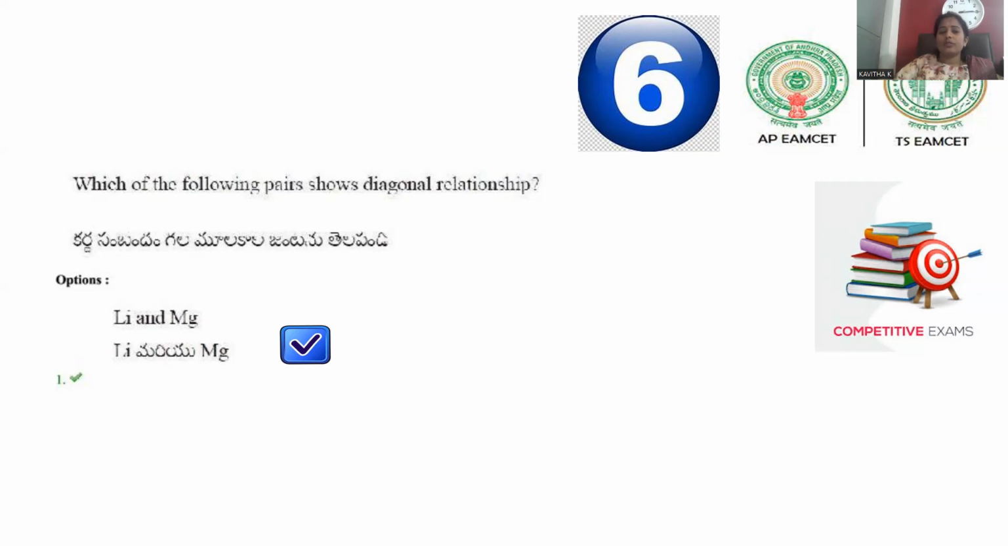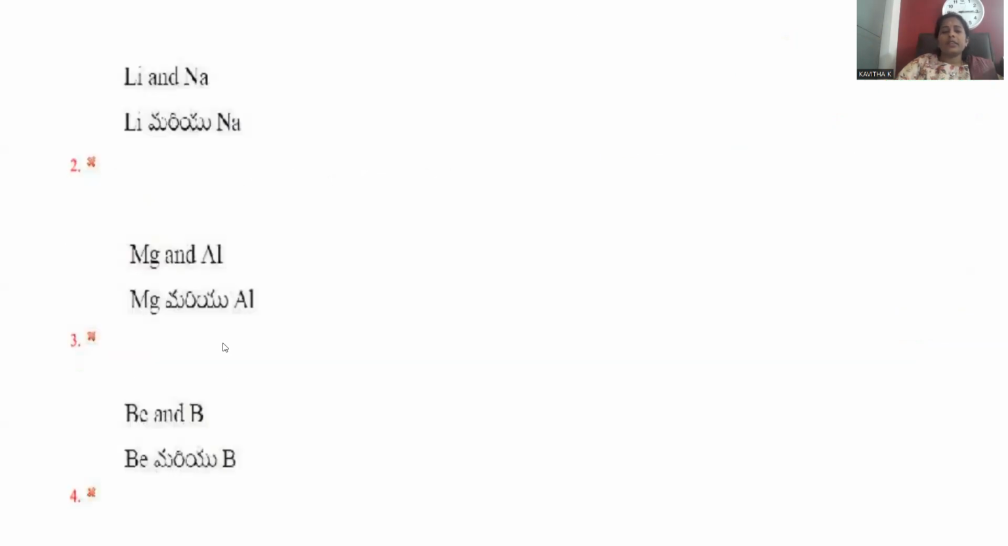subsequent group. Whatever element is there in the first group, for example, we are taking lithium, diagonally it will be related with the second main group element, and it can be shown up to 3 elements only. Only lithium, beryllium, and boron elements are diagonally related, so we can apply that extent only. So the diagonal relationship from lithium to magnesium is the correct answer.